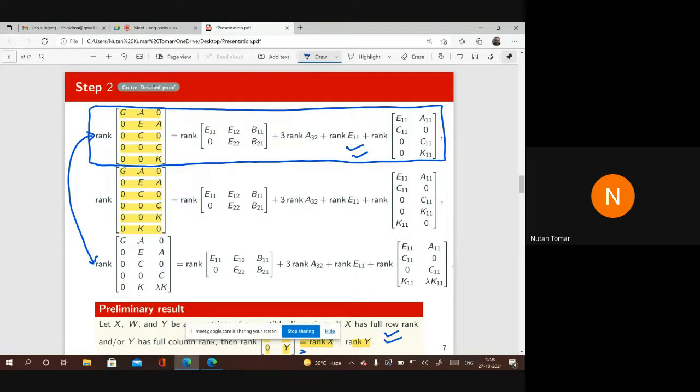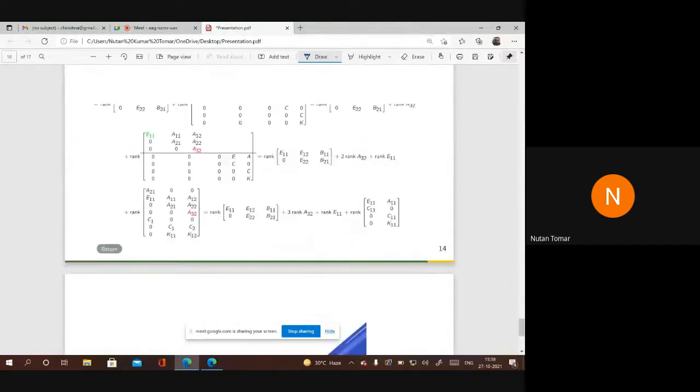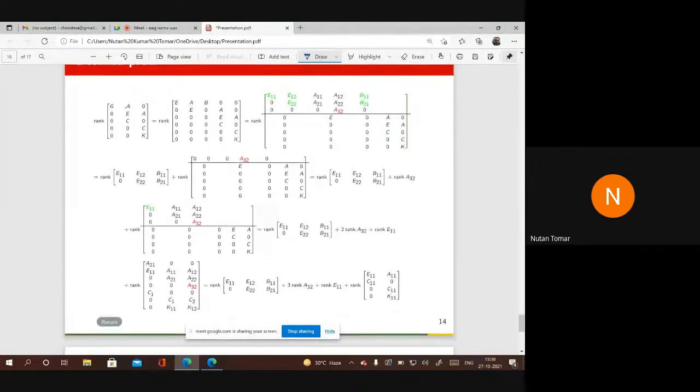You see here, this is my right-hand side matrix. You write all the values of these notations, this script A and this G, in terms of the original coefficients of system 1.